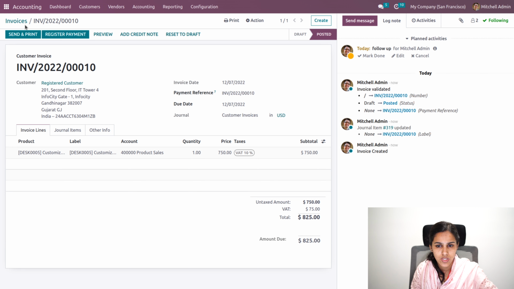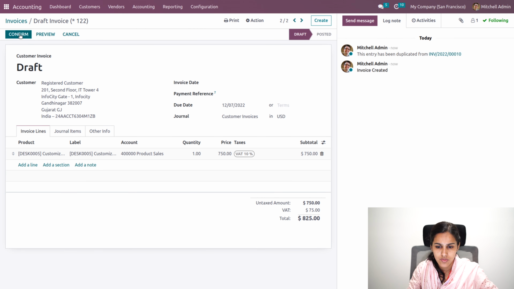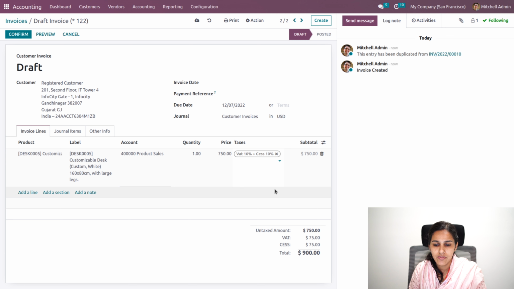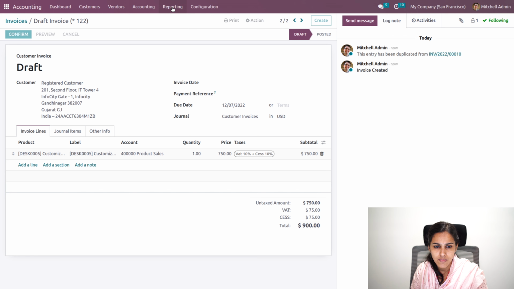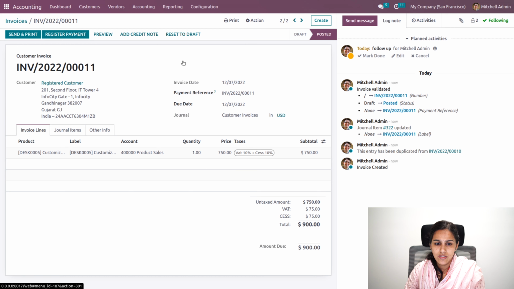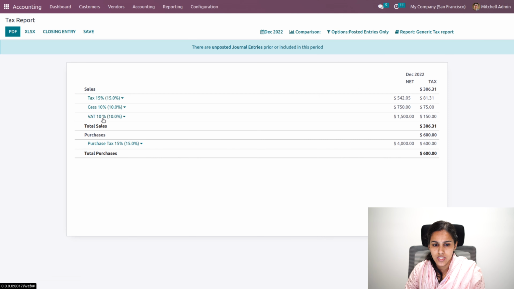And also I'm duplicating this, and here for the second invoice I'll be providing this. So here you can see VAT 75 and CES 75, which is over here, that will be separately applied. So let's confirm, and if we go to our reporting, that is our tax report, you can see that VAT 10% and CES 10% is the tax. So that comes under the sale.